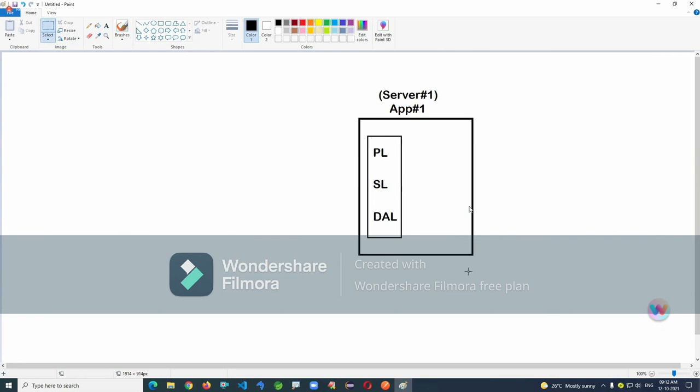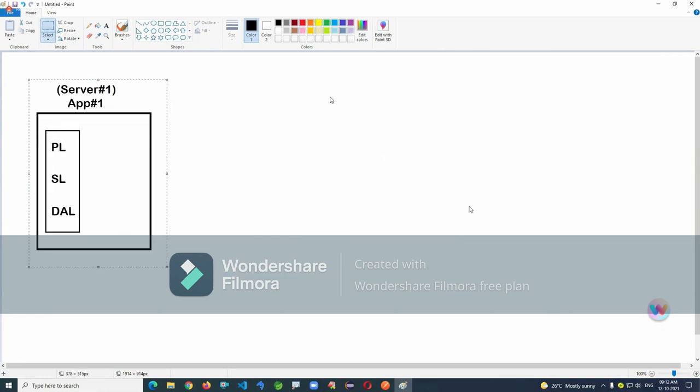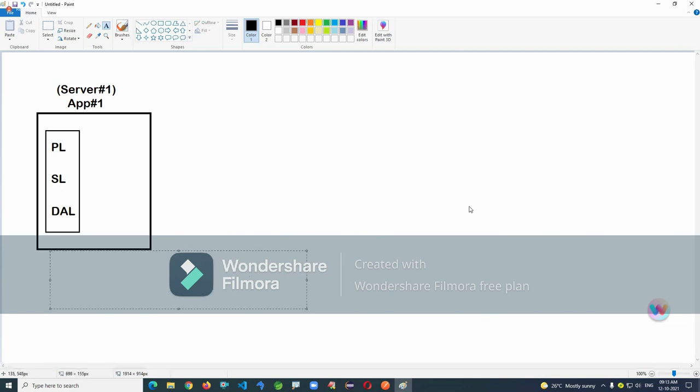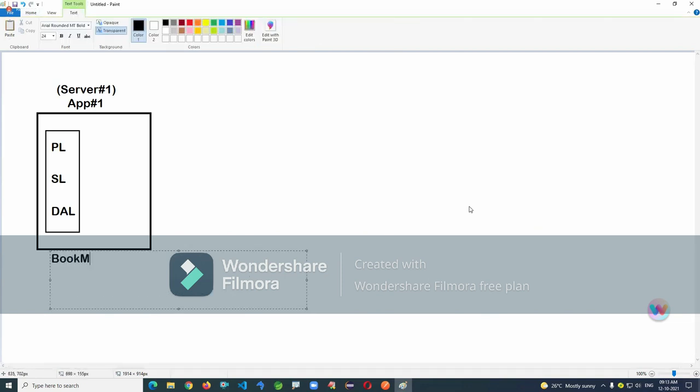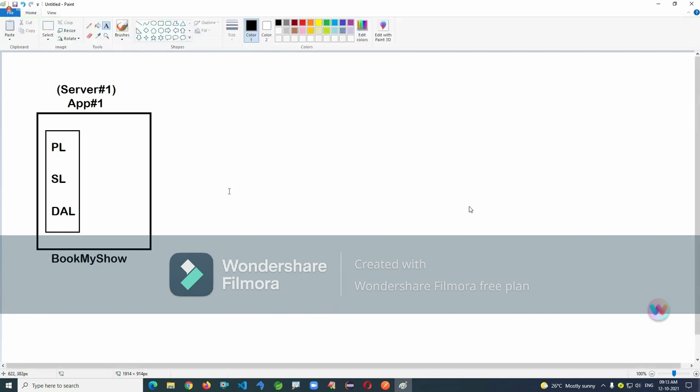So here there is an application I have developed, assuming by using some frameworks and technologies. Three layers are written here: presentation layer, service layer, and data access layer. Take it as a Book My Show application, any application, not an issue.